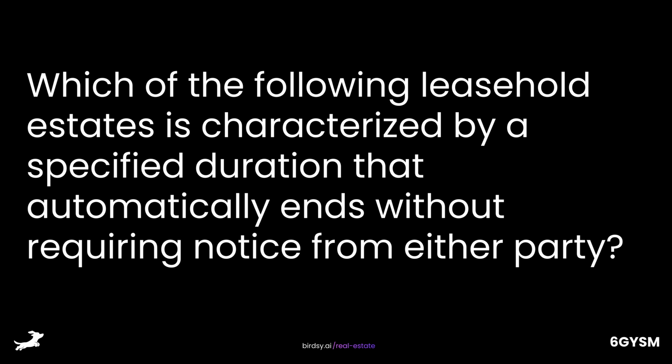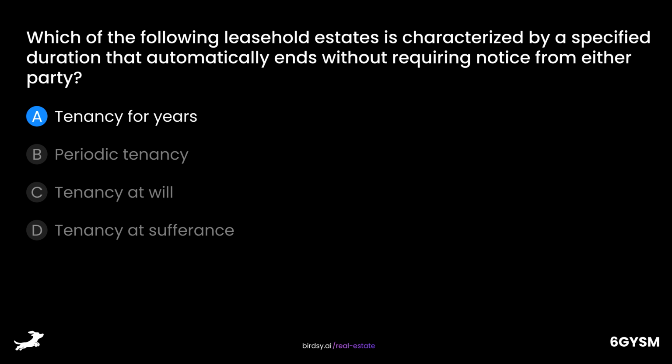Which of the following leasehold estates is characterized by a specified duration that automatically ends without requiring notice from either party? Is it A, tenancy for years, B, periodic tenancy, C, tenancy at will, or D, tenancy at sufferance? The answer is A, tenancy for years.